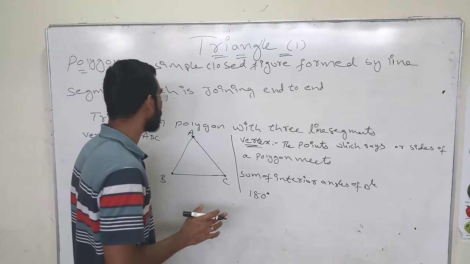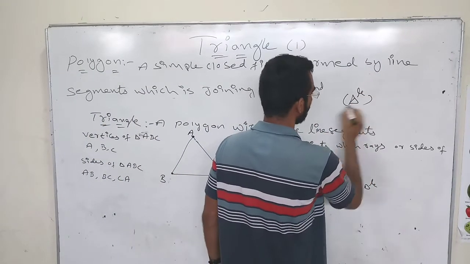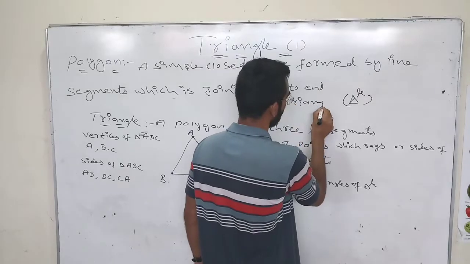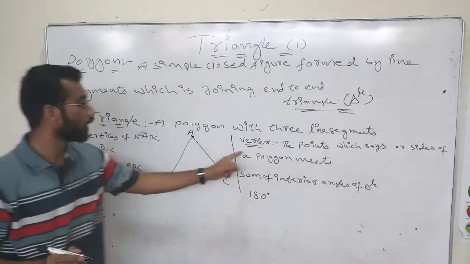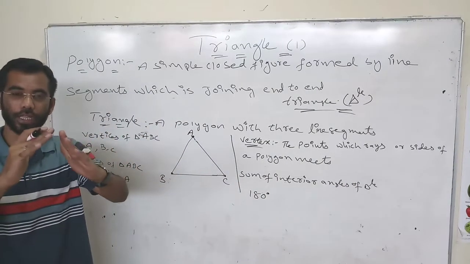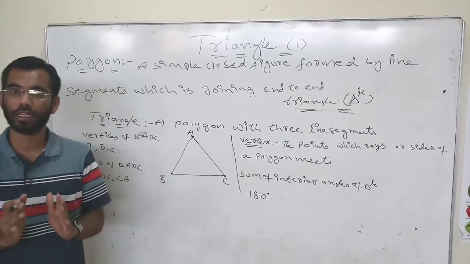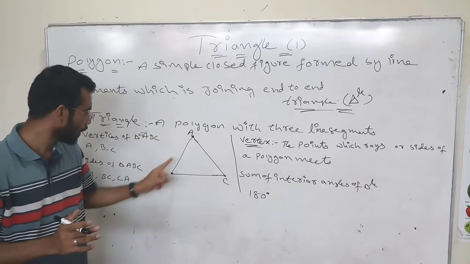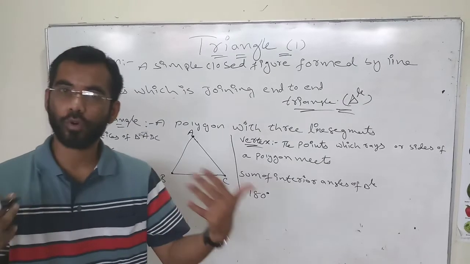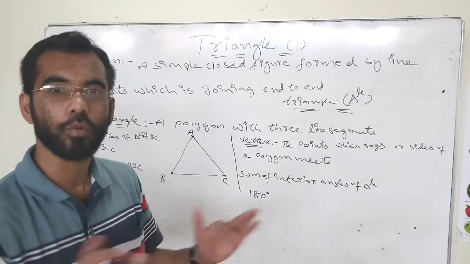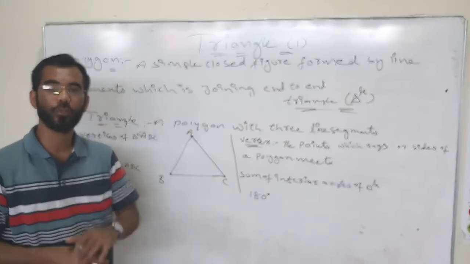Understood now? This is the short form to write triangle. Now, the vertex is the point where two rays or sides of the polygon meet. This meeting point is called a vertex. If there is more than one, they are called vertices. What is the sum of the interior angles of the triangle? It should be 180 degrees.